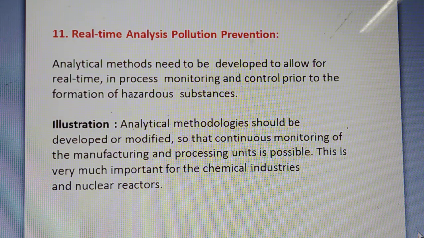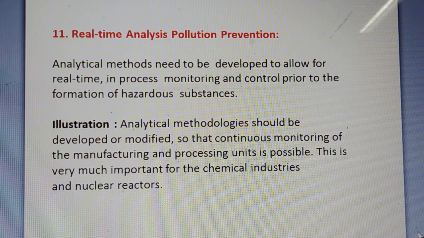11th is real-time analysis for pollution prevention. Analytical methods need to be developed to allow real-time, in-process monitoring and control prior to the formation of hazardous substances. So we have to choose analytical methods which can be completed in real time.